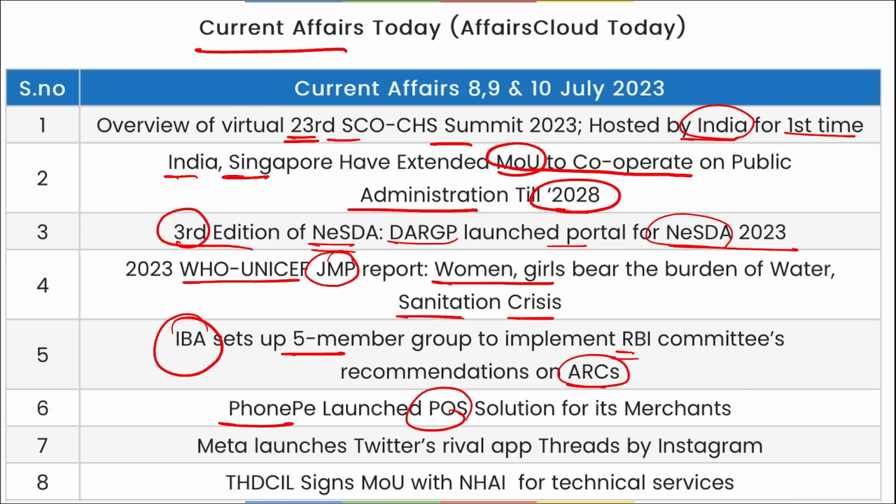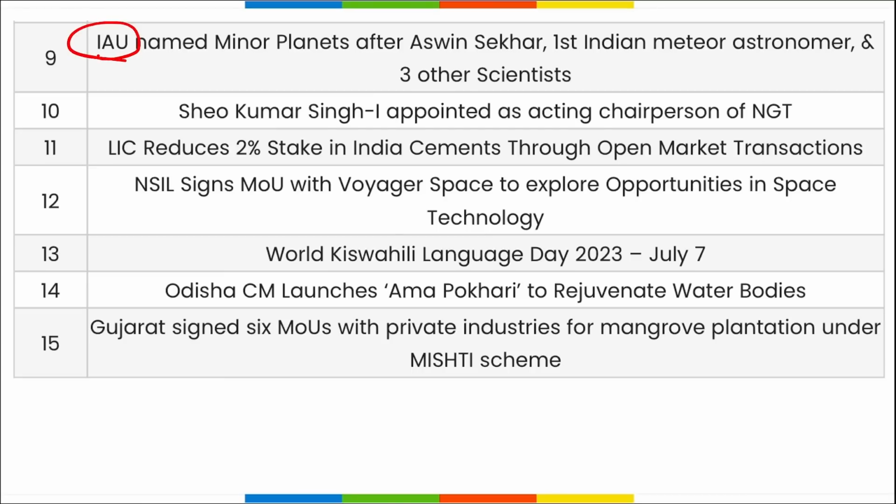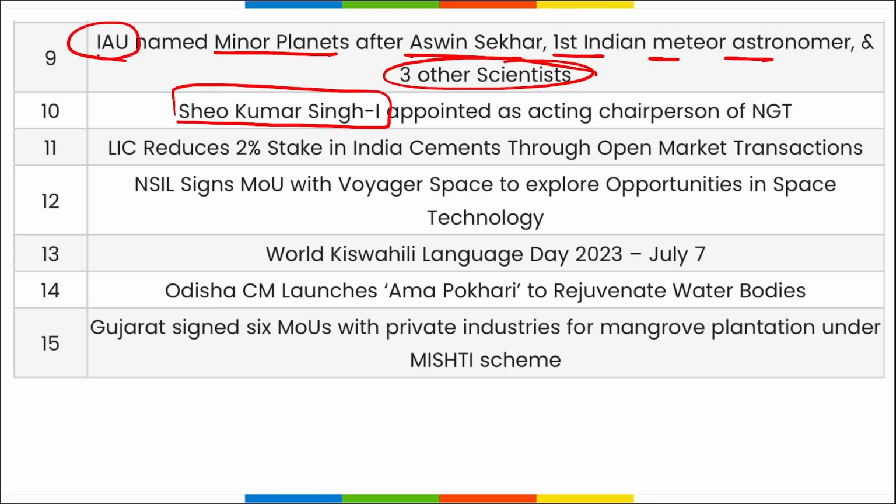PhonePe has launched a POS solution for their merchants. Meta launched Twitter's rival app, that is Threads. THDCIL signed an MOU with NHAI for technical services. IAU has named 4 minor planets after Ashwin Shekhar, the first Indian meteor astronomer, and 3 other Indian scientists. Shiv Kumar Singh has been appointed as the acting chairperson of NGT.